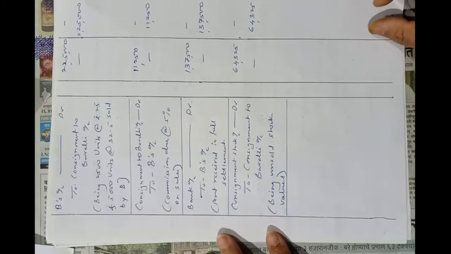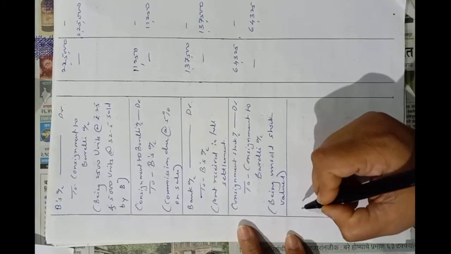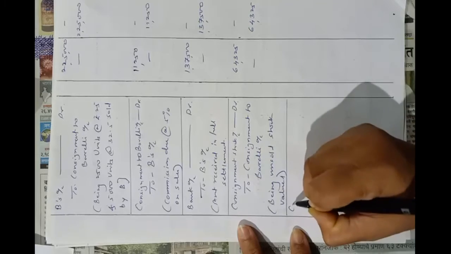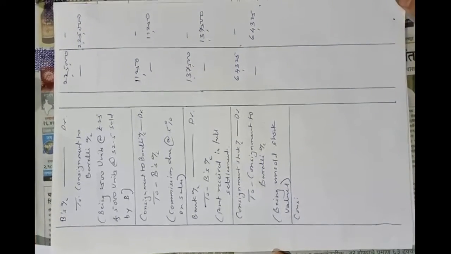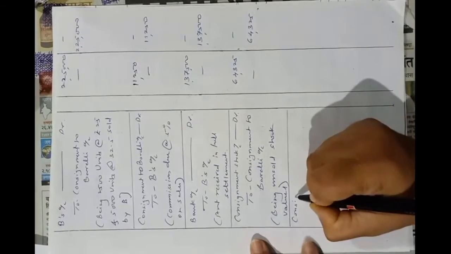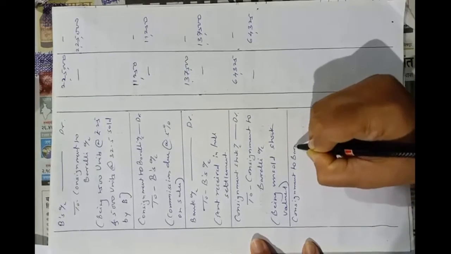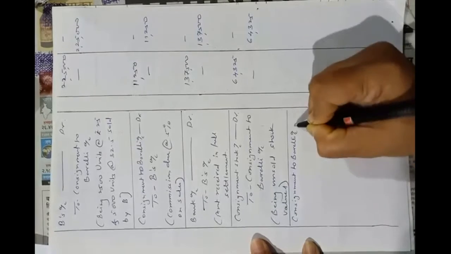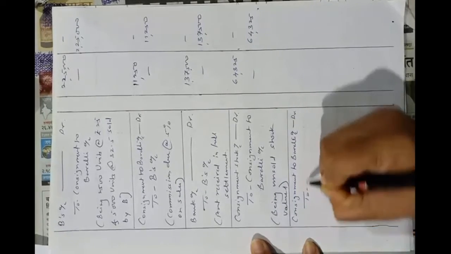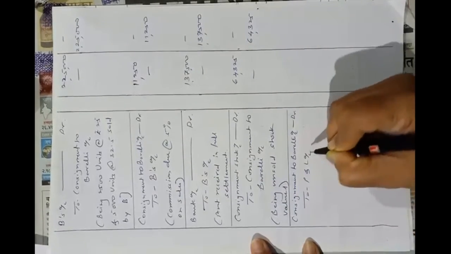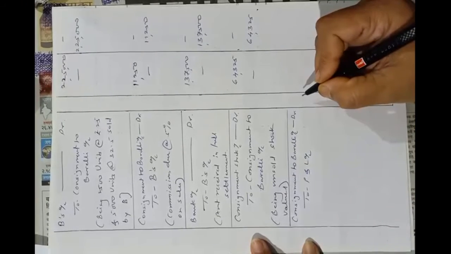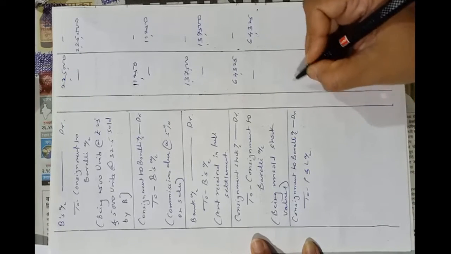Now the entry of profit and loss, consignment to Bareilly account debit. I hope you can see it properly. Account debit to profit and loss account. In this consignment they got a profit of rupees 5,325.